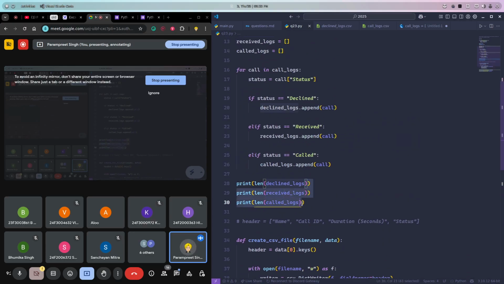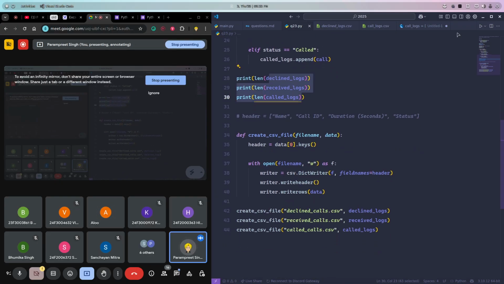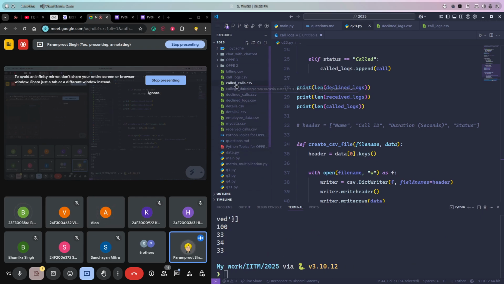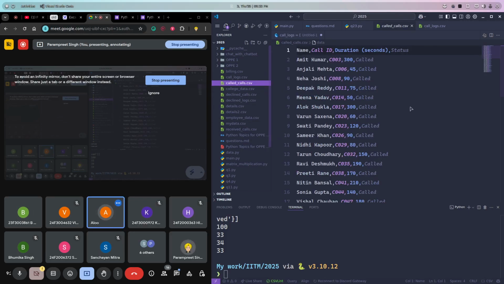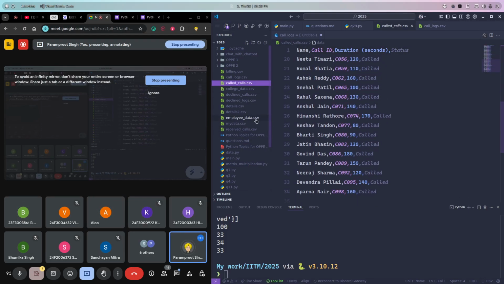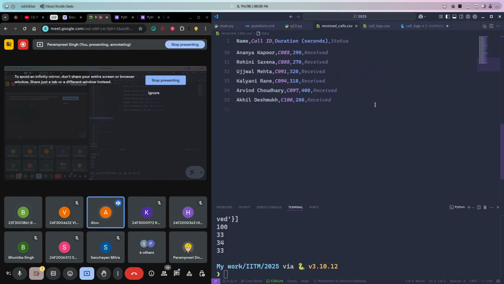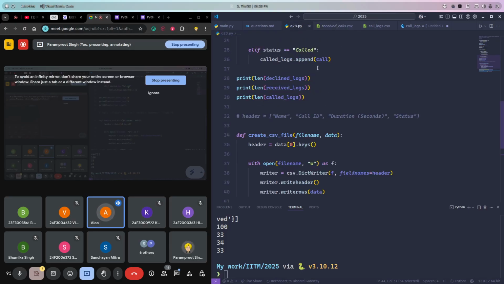Okay, for all these three, we have automated all the stuff. Now can you guys see these two files, received calls or called calls? No, right? Let me run this code, and now see, we have these two files, this one and the received one as well. Let's open the called calls. We have the called calls. Let's open the received calls. We have the received calls. Please summarize the whole thing.